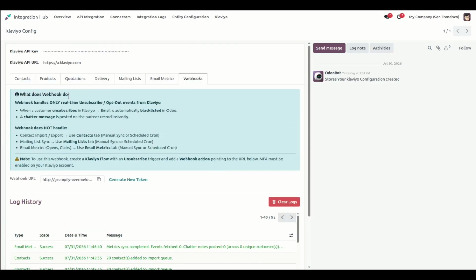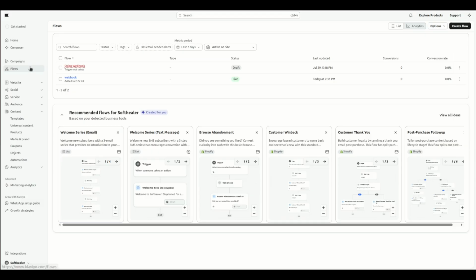In this video, we will see how Webhook works. So, here you can see generate token and click on this button. And here, this is your URL. Now, copy this URL and go to the Klaviyo site. And here, setup for Webhook.